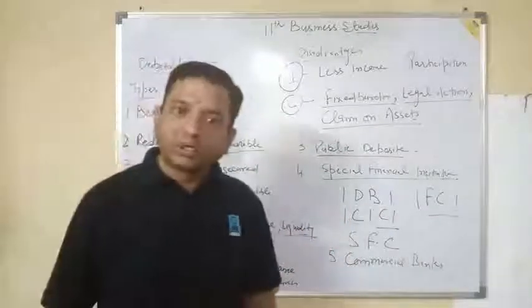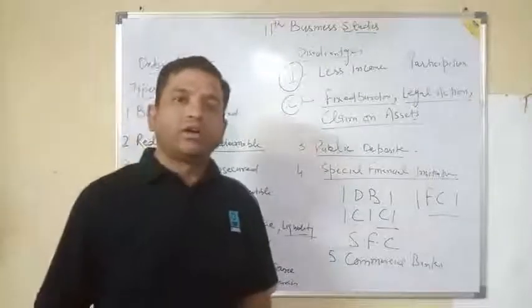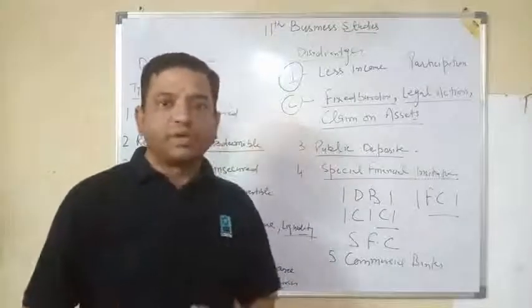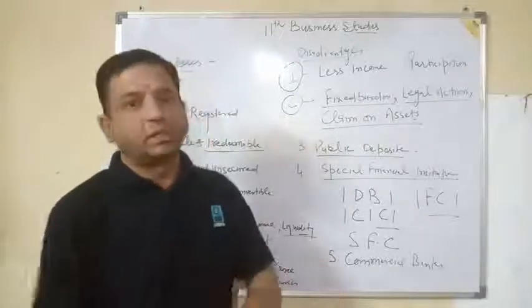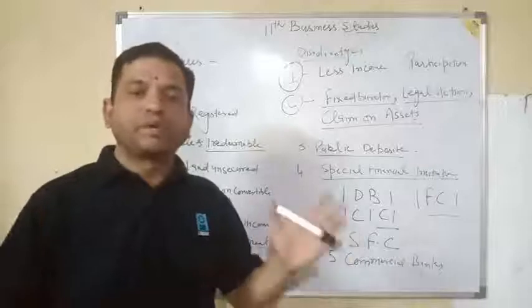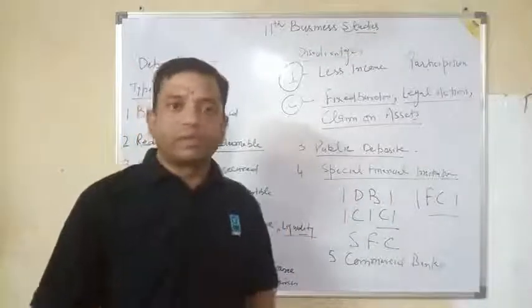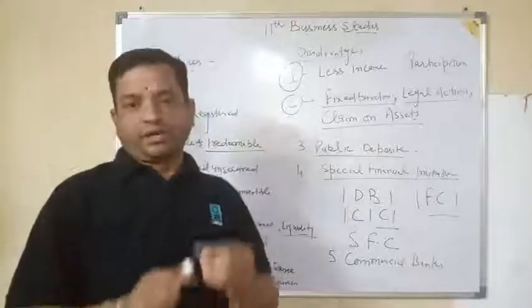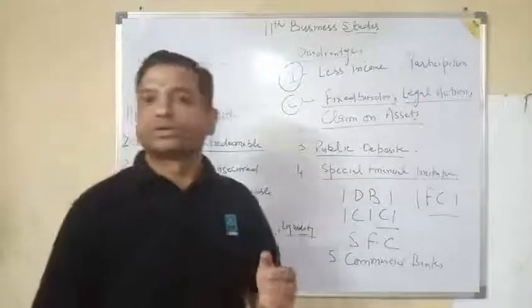Suppose I am buying goods from Mr. X on credit for 2 months. So goods are purchased today, but the payment I have to make after 2 months. It means a 2 month period is being given by that supplier to me for the payment. That is called trade credit. That is a very common and very frequent type of source of finance.